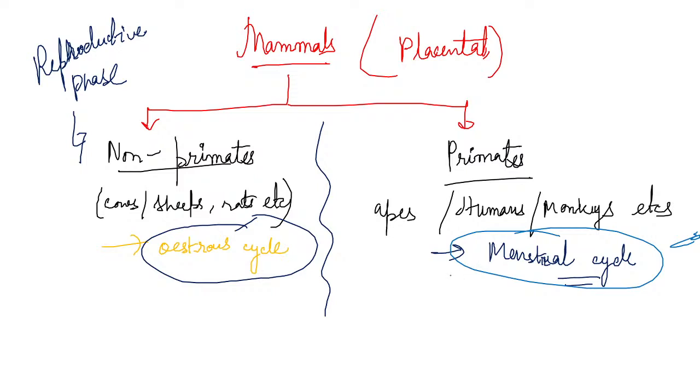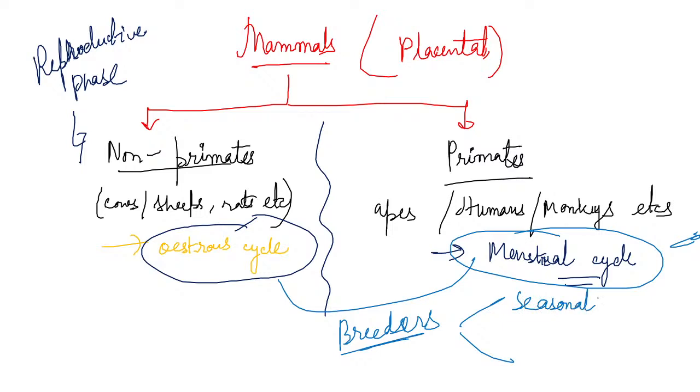Okay. Now, on the basis of these two cycles, there are breeders. When do they breed? Two types of breeders we can find: seasonal breeders, or continuous breeders. Seasonal breeder and continuous breeder.